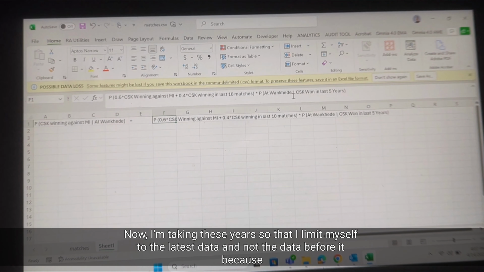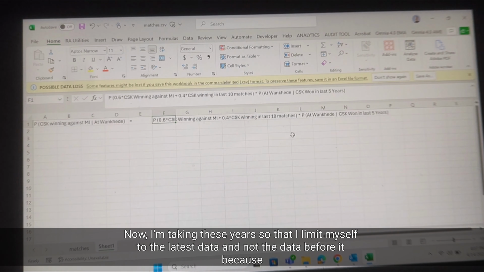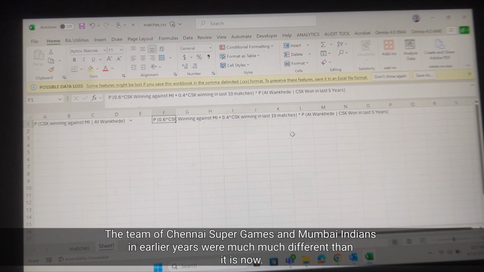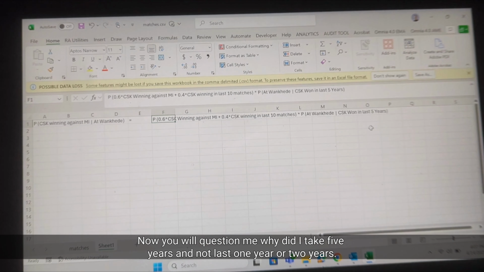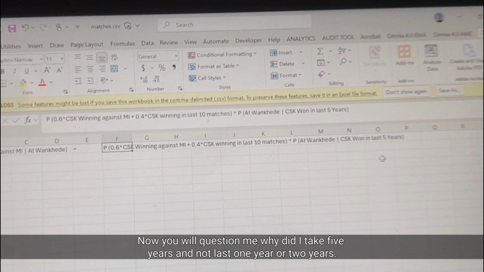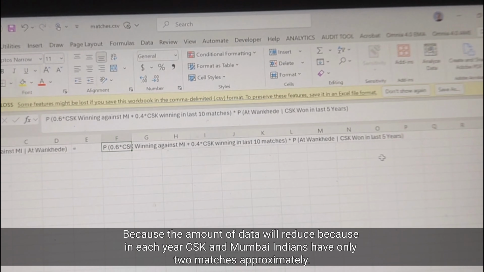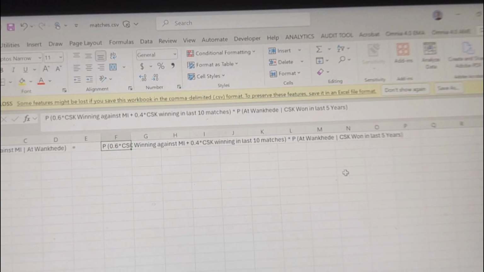I'm taking these years so that I limit myself to the latest data, because the teams of Chennai Super Kings and Mumbai Indians in earlier years were much different than now. You might ask why not the last 1 or 2 years? Because the amount of data will reduce, since each year CSK and Mumbai Indians have only about 2 matches. That's why I've taken 5 years.